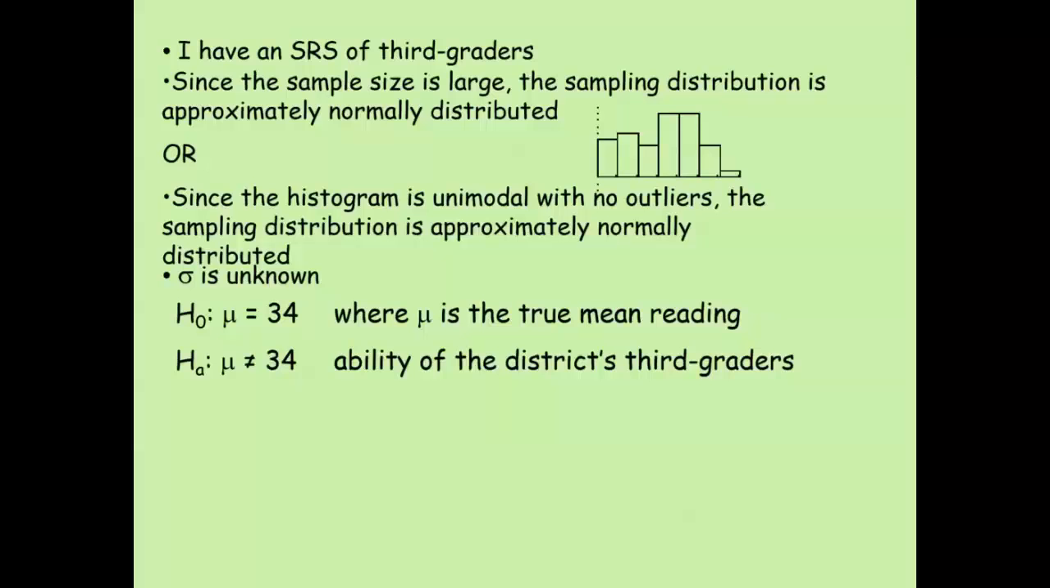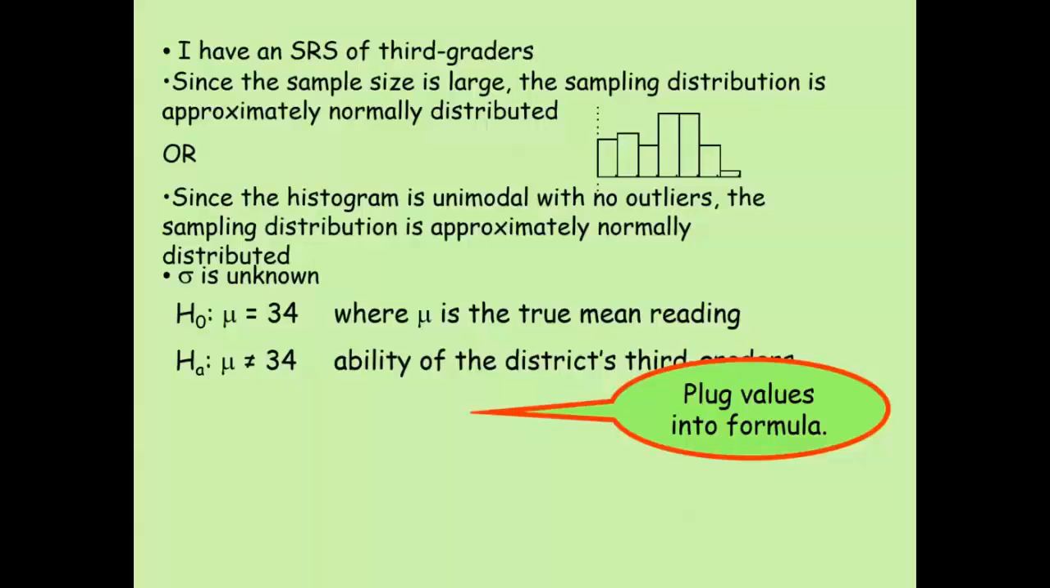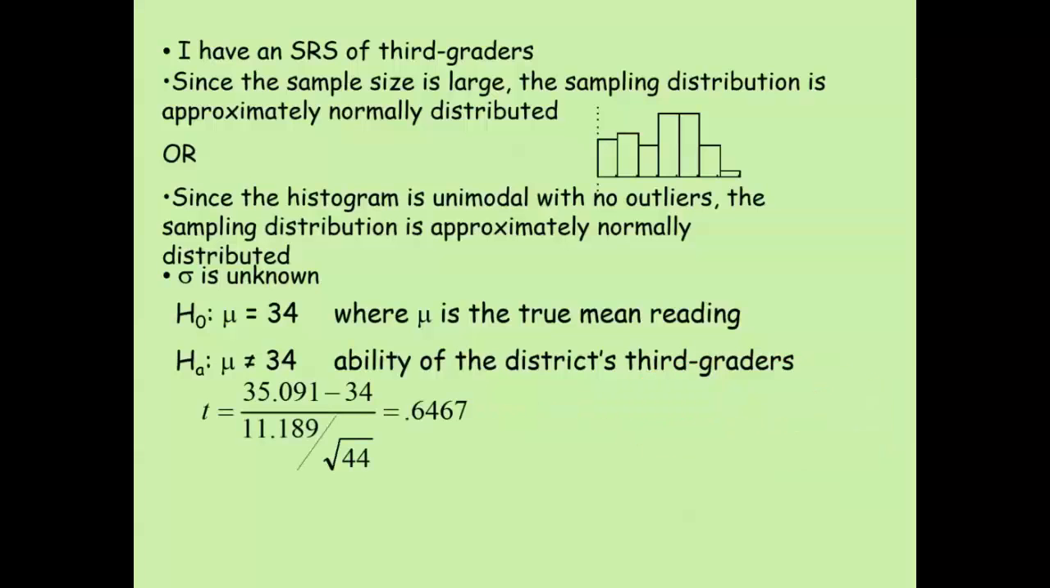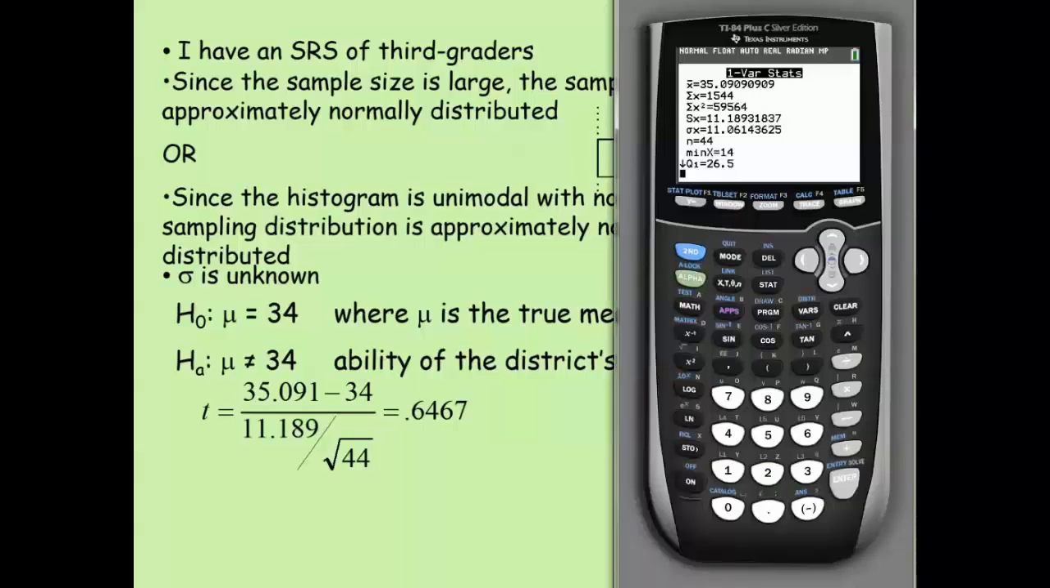Okay, so from here we're going to plug all those numbers that we just calculated into the calculator: the sample mean, the standard deviation that we got, and the square root of 44. So let me pull up my calculator here. Okay, so I'm going to go to the tcdf and pick number 6 here.